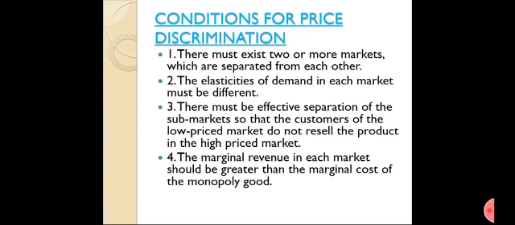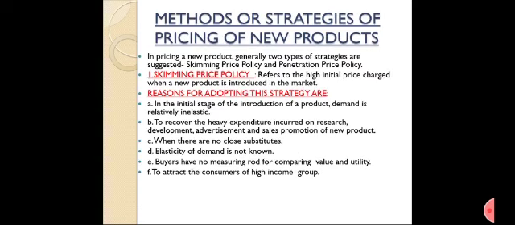Conditions for price discrimination: there must exist two or more markets which are separated from each other. The elasticities of demand in each market must be different. There must be effective separation of the submarkets so that the customers of the low priced market do not resell the product in the high priced market. The marginal revenue in each market should be greater than the marginal cost of the monopoly good.